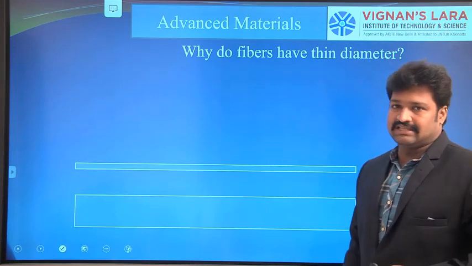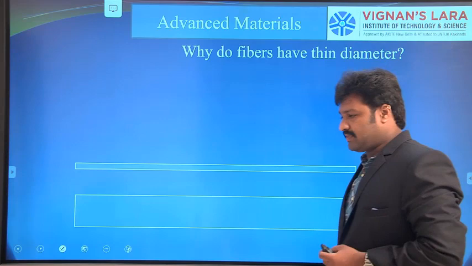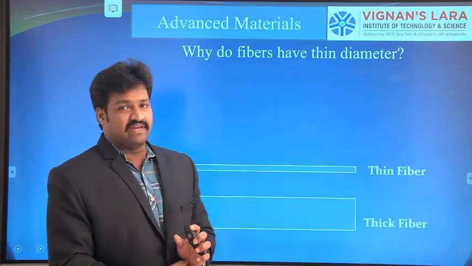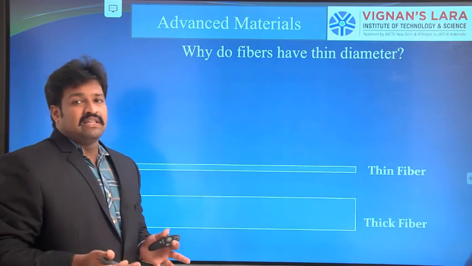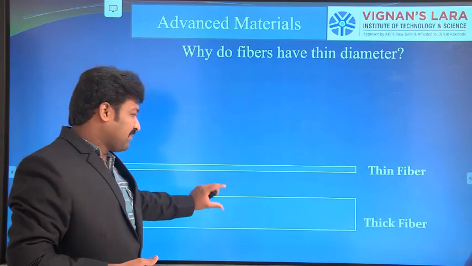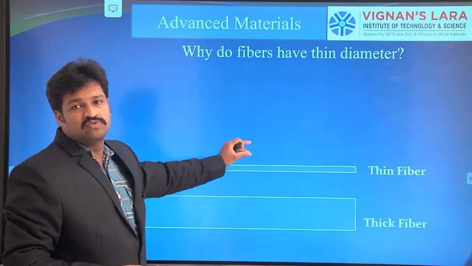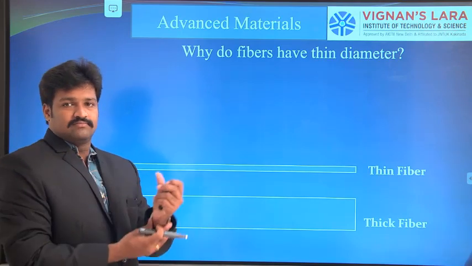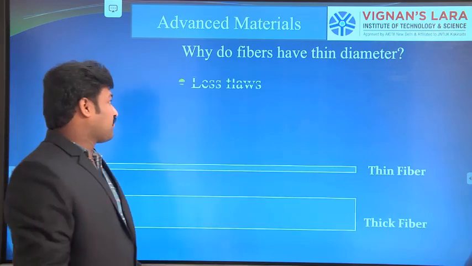Now we will discuss the fibers. As we know, the diameter of the fiber is very thin. What are the advantages of thin fibers? If the regular material is thick and the fibers are thin, among these two, which one is better? My option is that thin fibers give better properties. So what are the better properties?